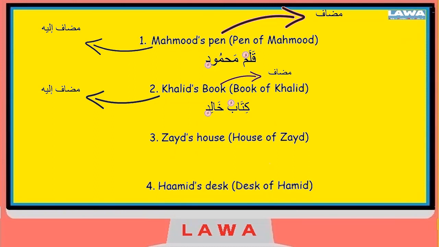Zayd's house. What do you think will be the Arabic for Zayd's house? Pause it and have a go yourself. So the first step is look for the mudaf and look for mudaf ilayh. Now we know mudaf ilayh is the person or the thing who you are referring it towards, and the mudaf is the thing itself. In this example, the house is the mudaf because that is the thing that the person owns or possesses, which is theirs.